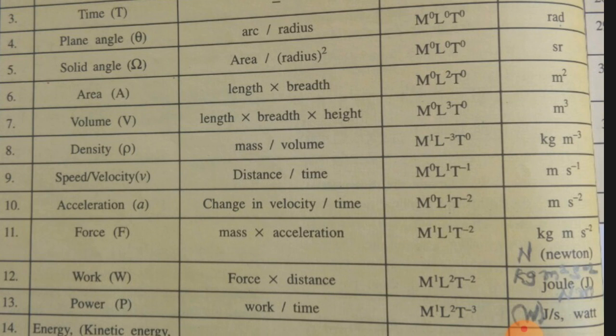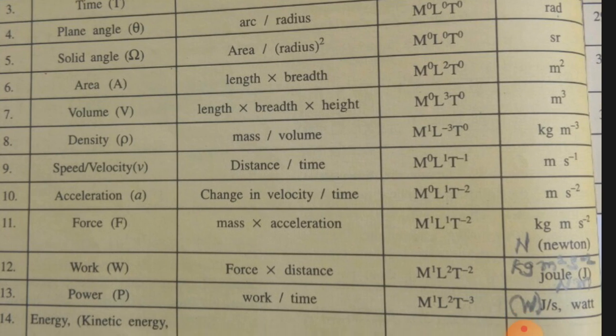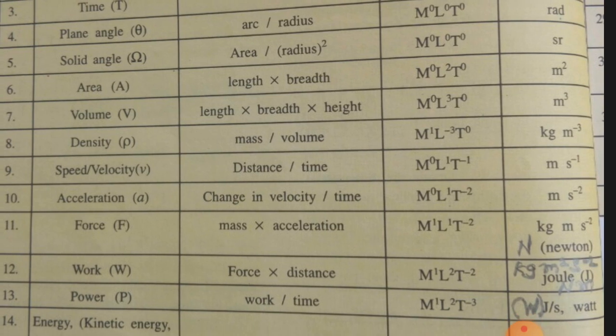This is how you remember: L1 T minus 1 is velocity, L1 T minus 2 is acceleration, because acceleration is velocity upon time, and force is M1 L1 T minus 2. You simply consider M1 in the case of acceleration, and it will become force, because force depends on acceleration, and acceleration in turn depends on velocity. The order goes from bottom to top.